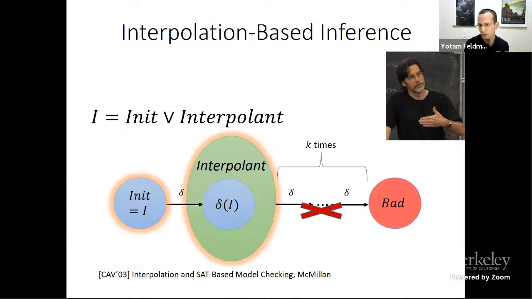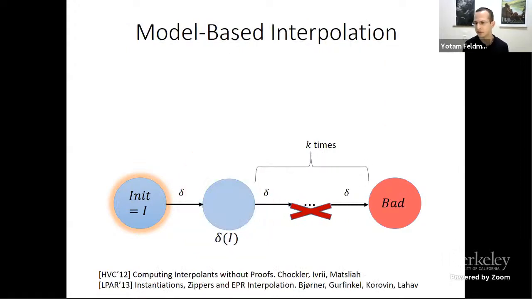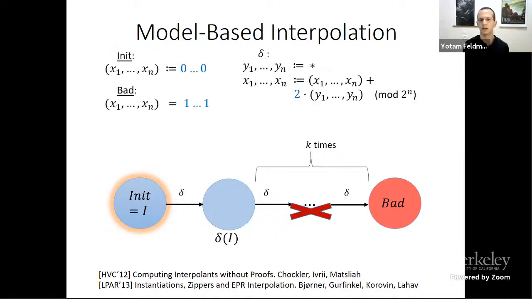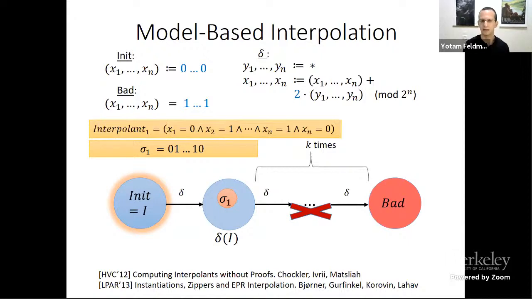Now the question is how to find these generalizations, how to find these interpolants. So here's one model-based approach that's inspired by a different algorithm, IC3/PDR, and I'm going to demonstrate it on the example system we had before. The way it works, it samples a state from the set of states reachable in one step from the current candidate. So for example, it could be this state. And now we write the conjunction that captures exactly that state. So clearly, every state that satisfies this conjunction cannot reach a bad state in k steps of the system.